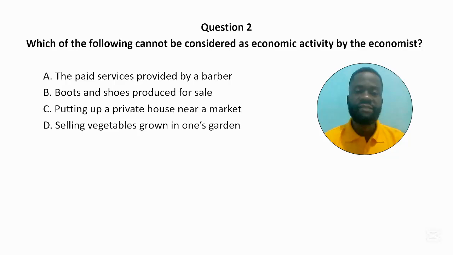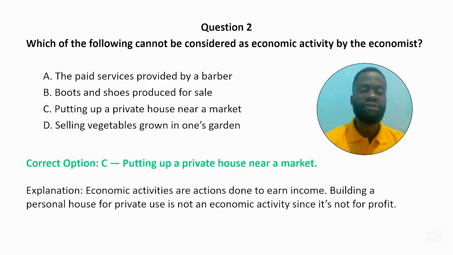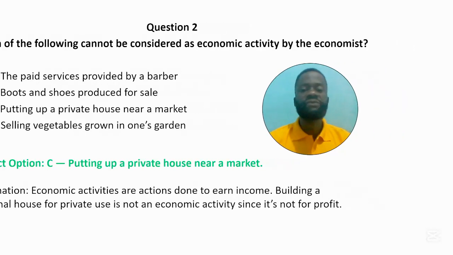And D. Selling vegetables grown in one's garden. The correct answer to this question is option C. Putting up a private house near a market. Explanation. Economic activities are actions done to earn income. So building a personal house for private use is not an economic activity, since it is not meant for profit purpose.